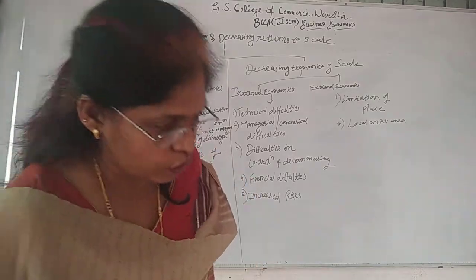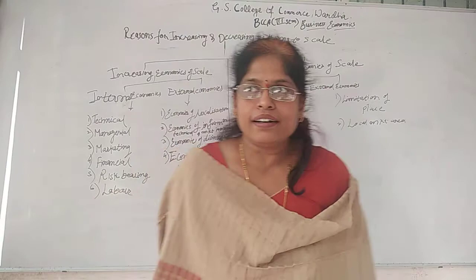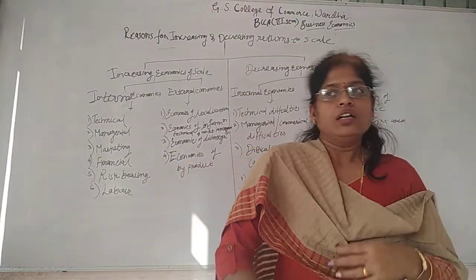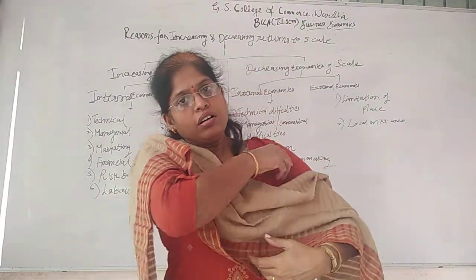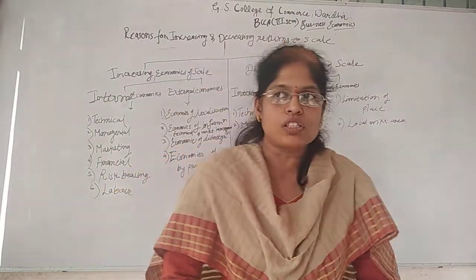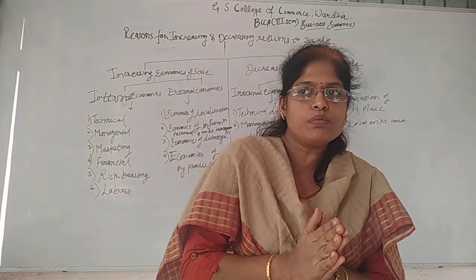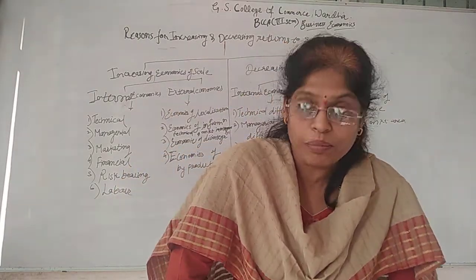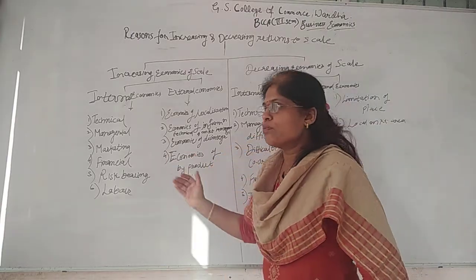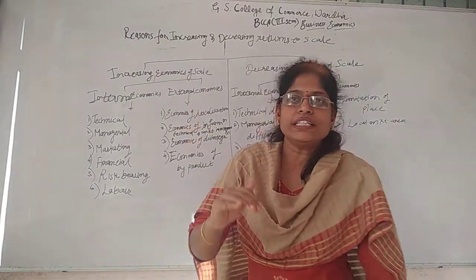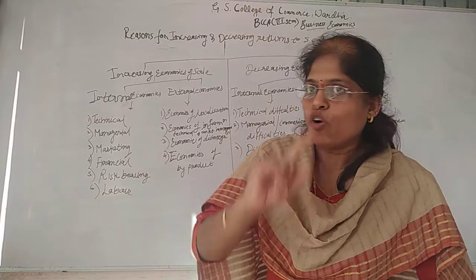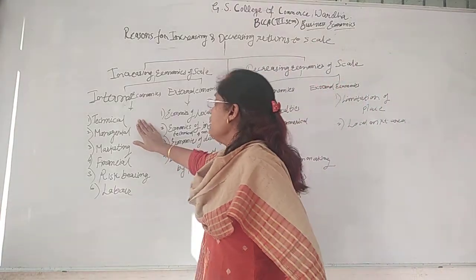by the large firms. Okay, it is always said that establishment of a large scale firm is advisable from the producer's point of view. Now what are the advantages of that establishment? What is the main thing? Technical saving.